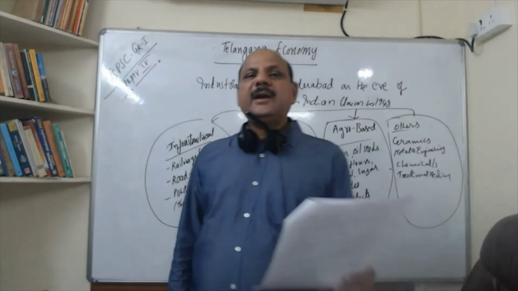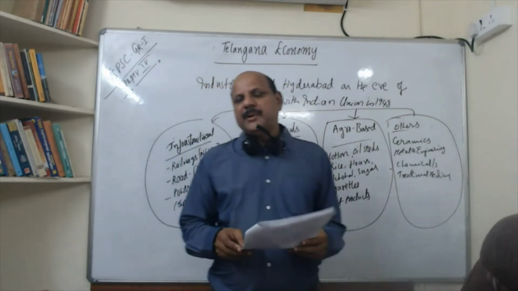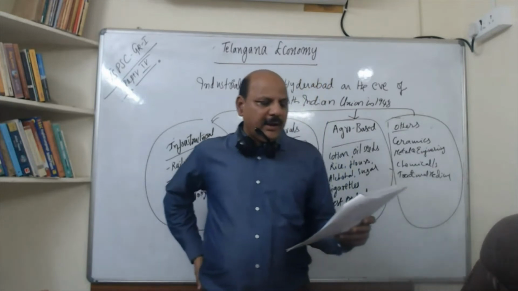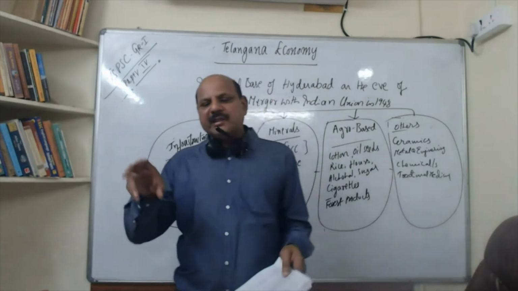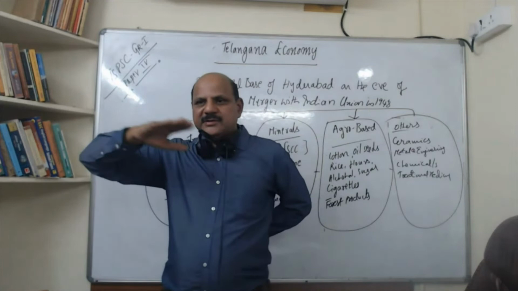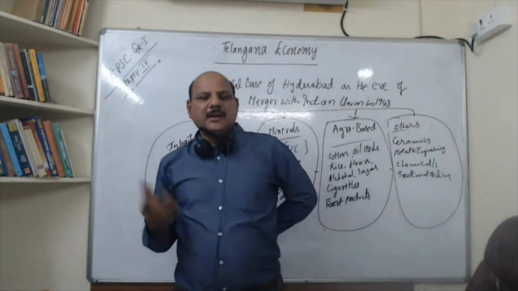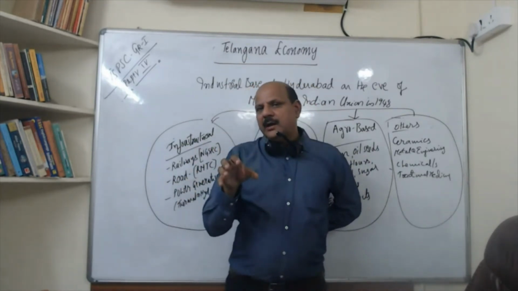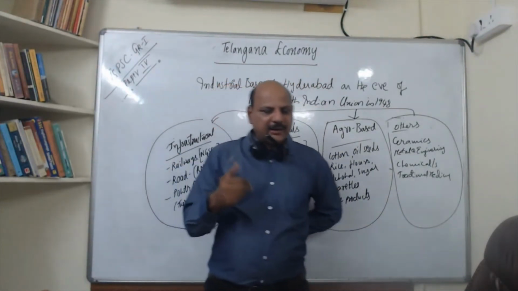Then the fourth unit in Telangana economy, part 2 of paper 4 of economy and development, is agriculture and allied sector. Here, trends in the share of crop and allied sectors in GSDP. For everything, whether it is agriculture, industries, or services, we always have to see the trends in GSDP. In the first chapter, I will give you an overall picture in detail of how the growth in the agriculture component of the GSDP of Telangana has been.